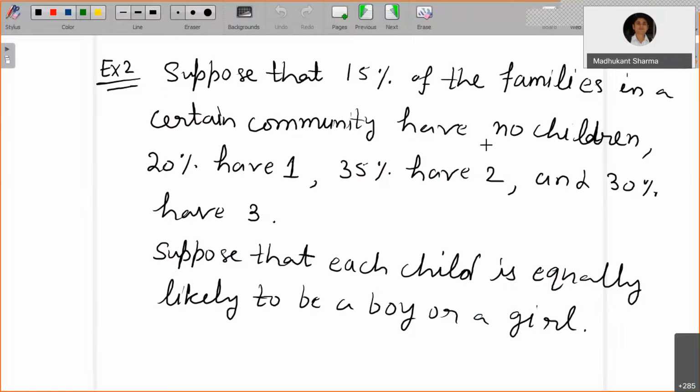Families in a certain community having no children is 15%, having 1 child is 20%, having 2 children is 35% of the total, and having 3 children is 30%. Now assume that each child is equally likely to be a boy or a girl. So the probability of a boy or a girl is 1 by 2, 1 by 2.